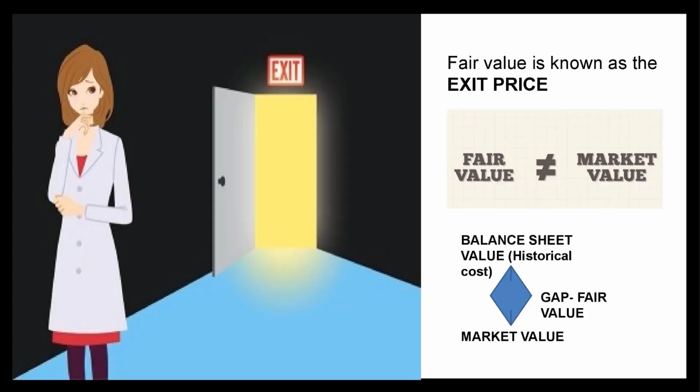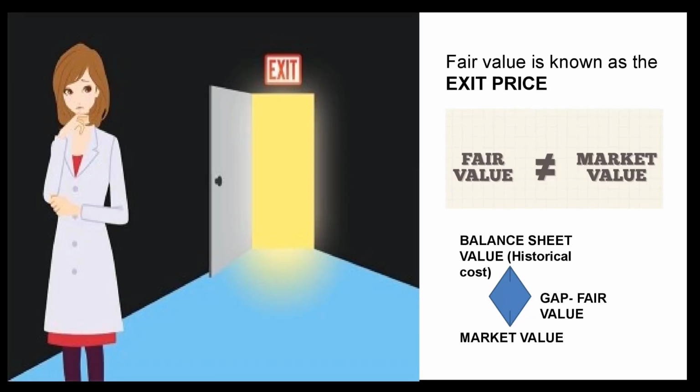Basically, fair value is the exit price. So we can see from the definition that it would be the price that is received to sell the asset or paid to transfer a liability. This is the price which you are going to receive on transferring or on exiting this asset or liability. So it is referred to as the exit price.